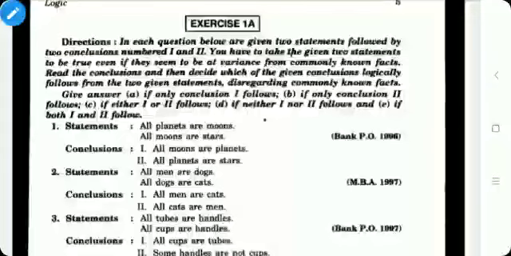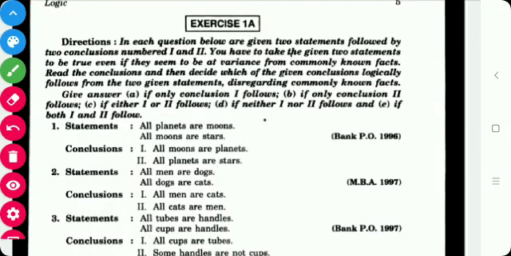Dear students, now we will see an exercise on logic. Here in each question, two statements are given, followed by two conclusions numbered 1 and 2. We have to take the given two statements as true, even if they seem to be at variance from commonly known facts. Read the conclusions and then decide which of the given conclusions logically follows from the given statements.